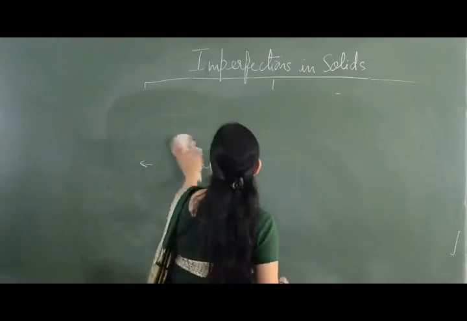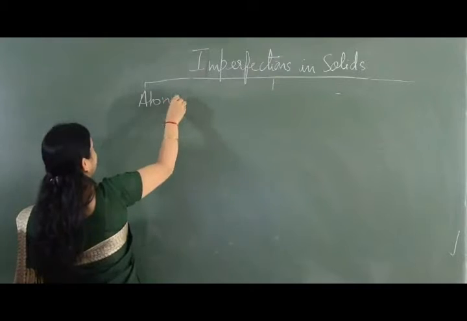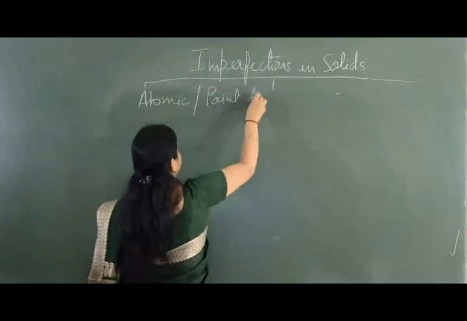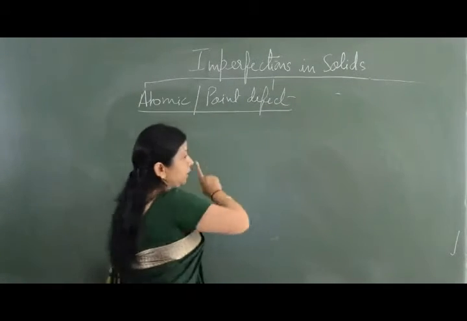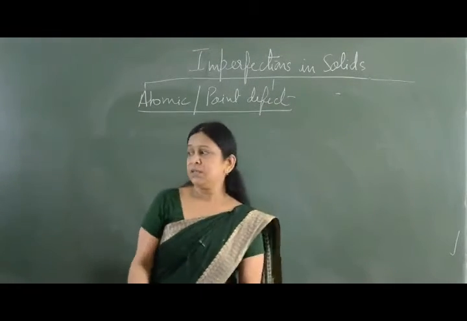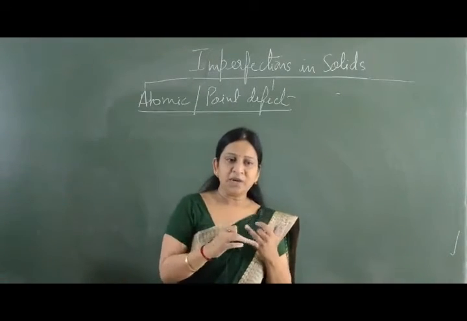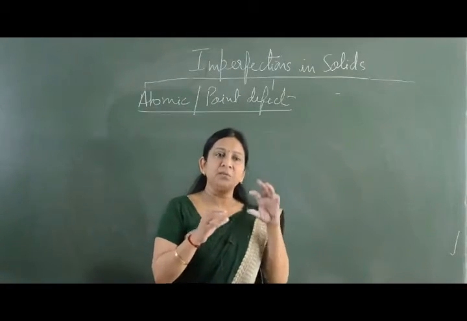Next we consider atomic or point defect. In atomic or point defect, in a crystal structure, an atom is missing from its lattice site, or it is present at some other site.